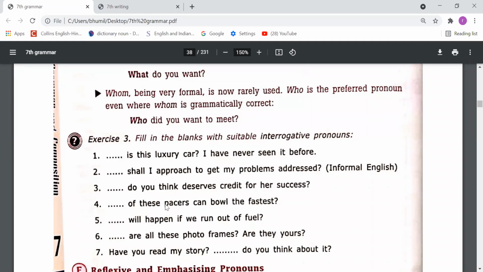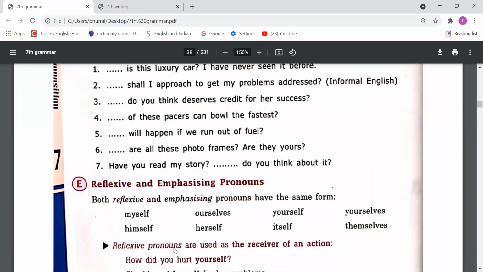Next, of these pacers can bowl the fastest. So now, dear students, this you should do by yourself. I think 3 I have told you, and the rest of the 4 sentences you should do by yourself.